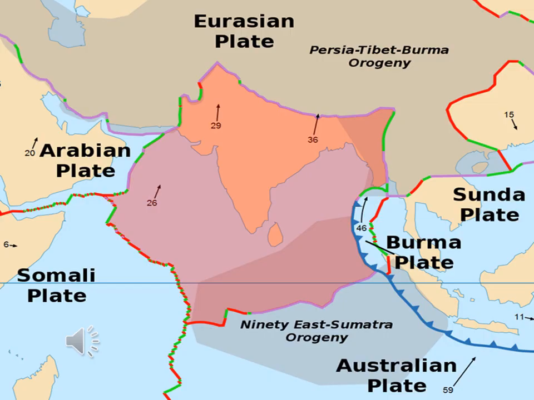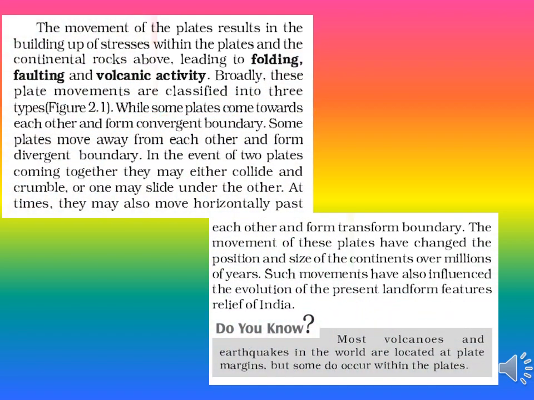In this image, you will learn about types of plate near the Indian landmass. The movement of the plates results in the building up of stress between the plates and the continental rock above, leading to folding, faulting and volcanic activity. Broadly, these plate movements are classified into three types.